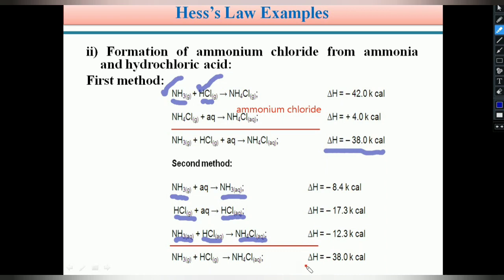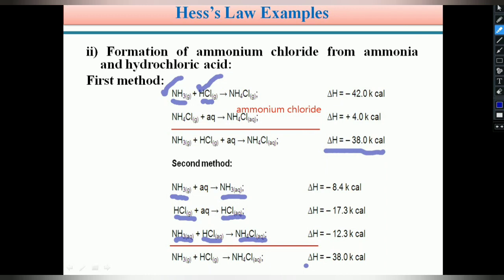Therefore, the total heat change or enthalpy change in the second method is minus 38.0 kilocalories, which is equal to the enthalpy change in the first method. The first method takes place in 2 steps and the second method follows 3 steps. Therefore, it is the justification of Hess's law. Whether a chemical reaction takes place in a single step or several steps, the total heat change or enthalpy change must be the same. So these are very good examples for Hess's law.